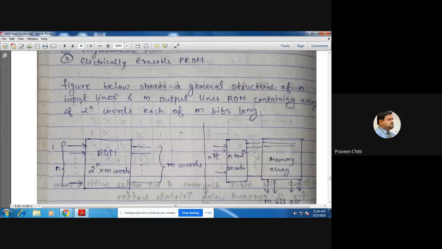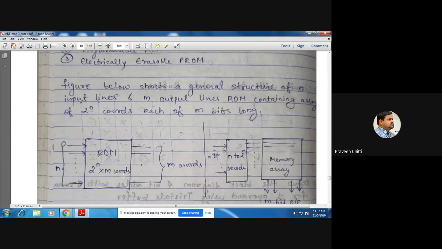When I say n is 4, 2 to the power n is how much? 16. And m is 8. That means the memory will have how many memory locations? 16 memory locations, and each location can store how many bits of information? 8 bits. So 16 into 8 is 128 bits of information it can store. But there are how many locations? Only 16 locations. And to select one among these 16 locations, how many address lines should you have?